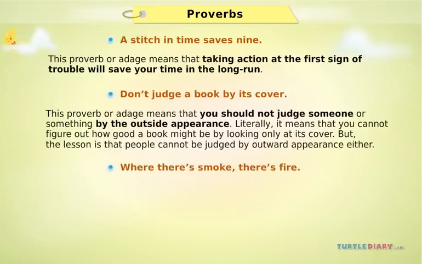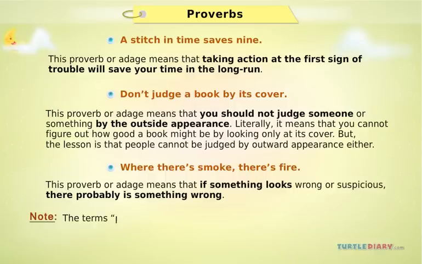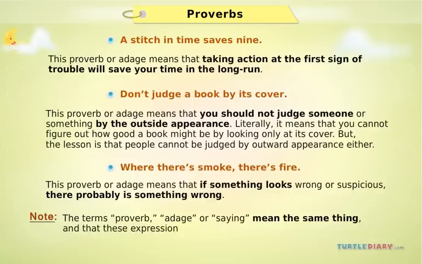Where there's smoke, there's fire. This proverb or adage means that if something looks wrong or suspicious, there probably is something wrong. Remember that the terms proverb, adage, or saying mean the same thing, and that these expressions typically try to teach a lesson or a truth. When you see an adage or proverb, again, try to figure out the lesson or truth from the words.